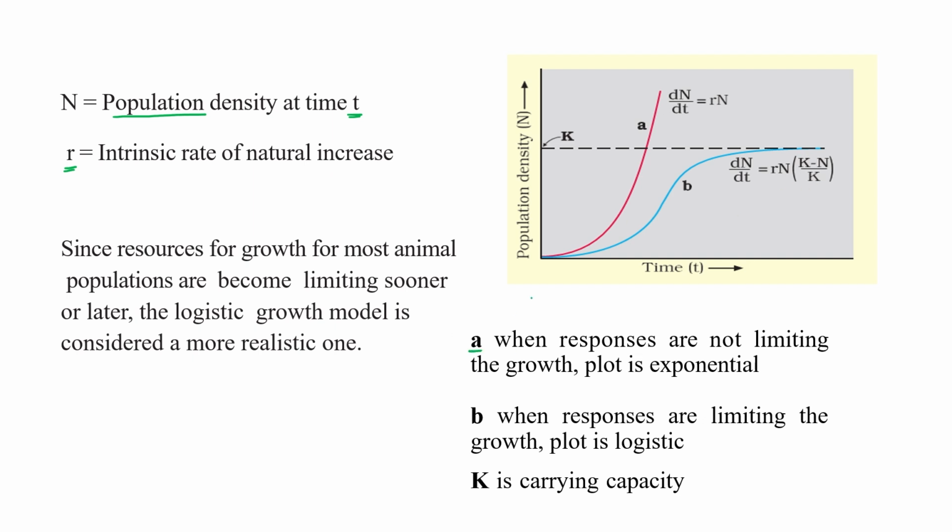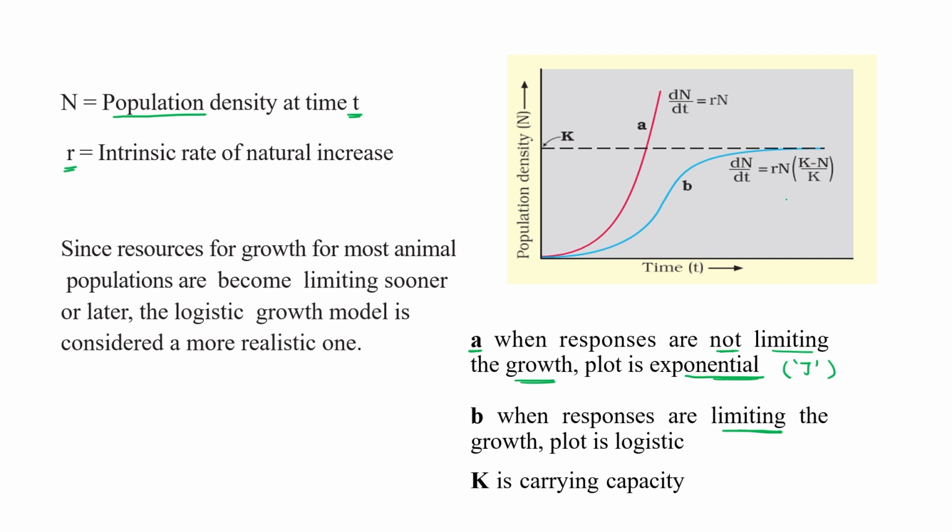In graph A, the red one, when resources are not limiting the growth, the plot is exponential, J-shaped. In B, the sigmoid, when resources are limited, resources are limiting the growth, and in that case the plot is logistic or sigmoid.